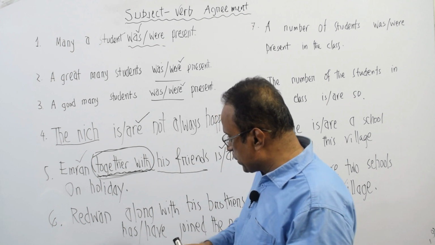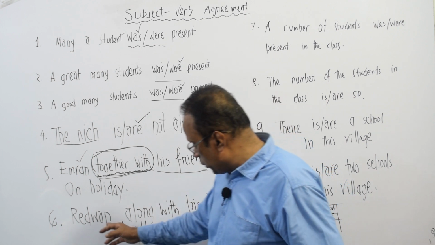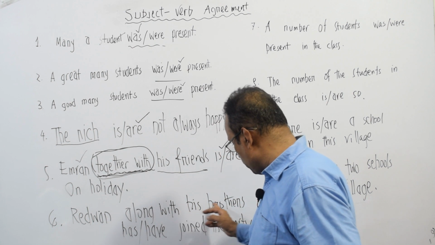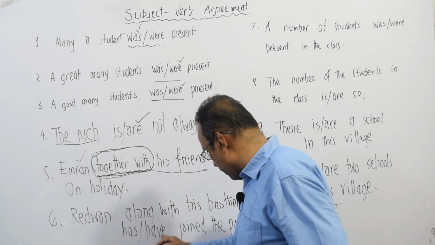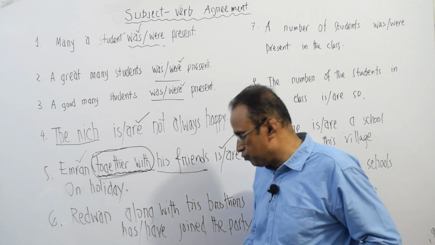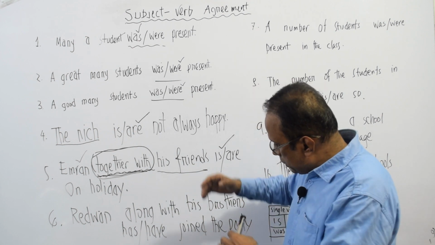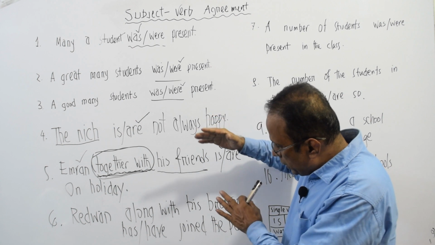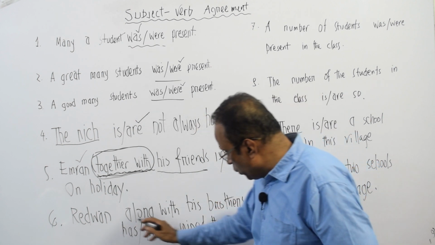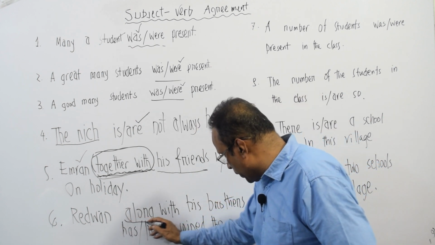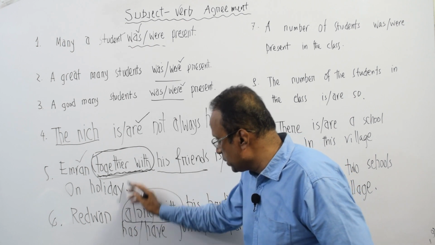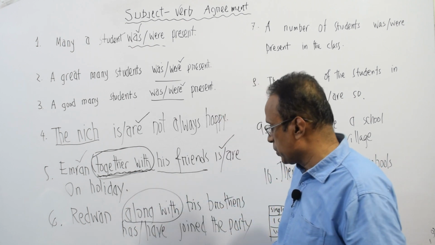Anyway, let's look at sentence number 6. Redwan, along with his brothers, have joined the party. Okay? Similarly, in the same way, along with is also a phrase like together with.